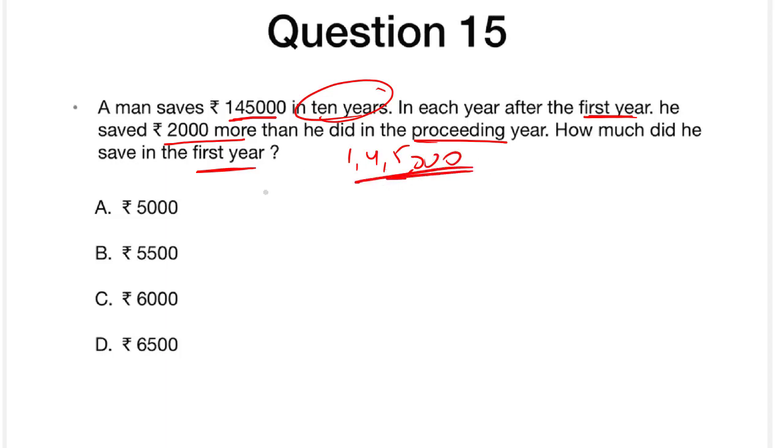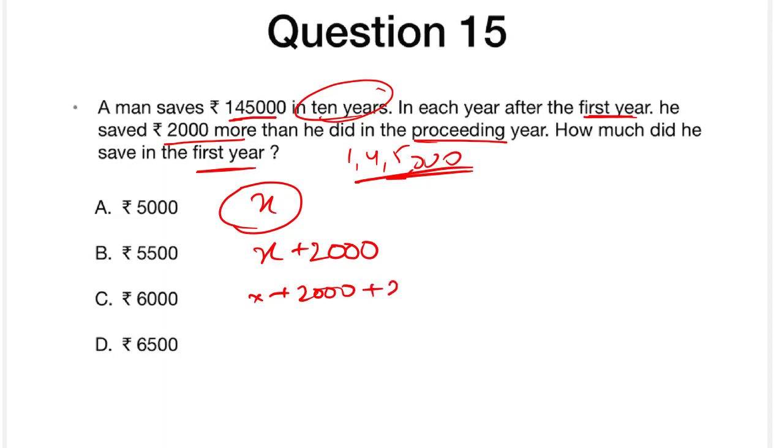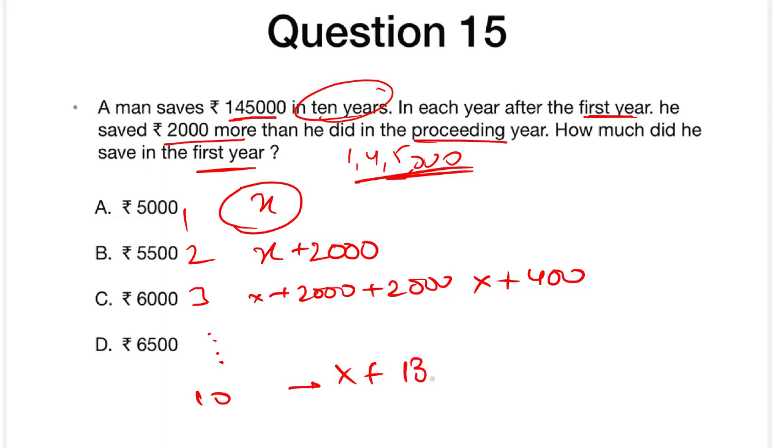Let us assume the first year's saving to be X. For the second year, it's going to be X plus 2,000 more, because we have said 2,000 more, and for the third year it's going to be X plus 2,000 plus 2,000, which is X plus 4,000, and so on. For the 10th year, it's going to be X plus 18,000, right?